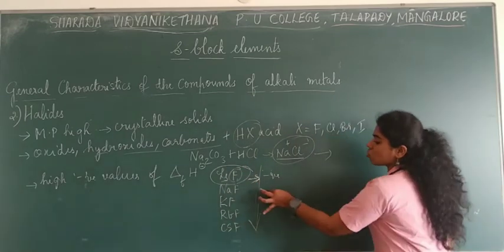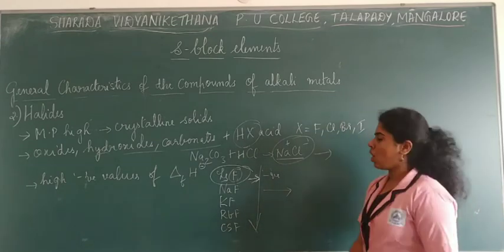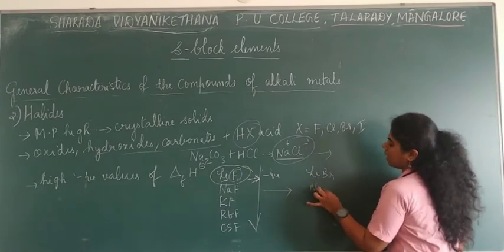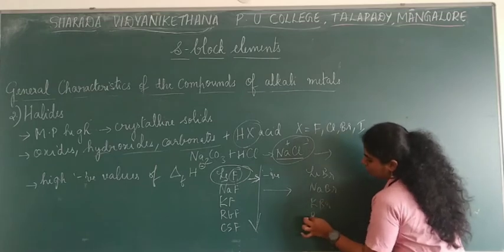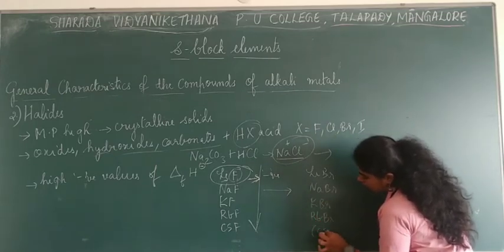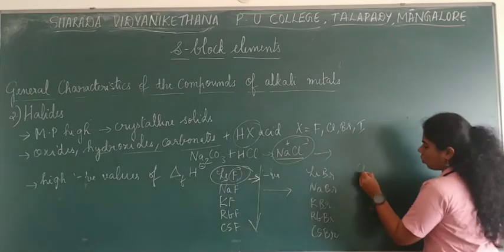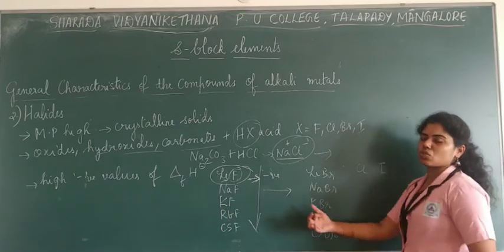Now, the reverse is true for the bromides, chlorides and iodides. If you consider lithium bromide, sodium bromide, potassium bromide, rubidium bromide and cesium bromide, all of these bromides, chlorides or iodides, the reverse is true.